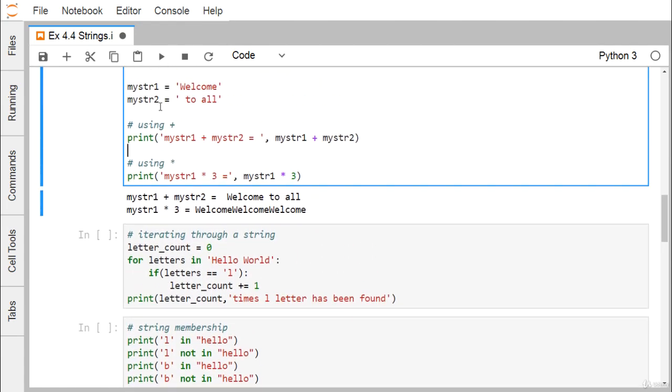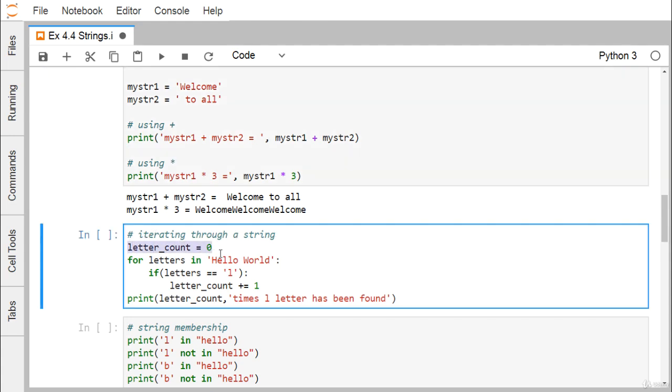Plus and star both I have discussed. Now iterating through a string. Here letter_count is equal to 0. For letters in "hello world", if the letter is equal to 'l', then letter_count += 1. So what will happen? I shall go on counting the number of occurrences of 'l', this very character.